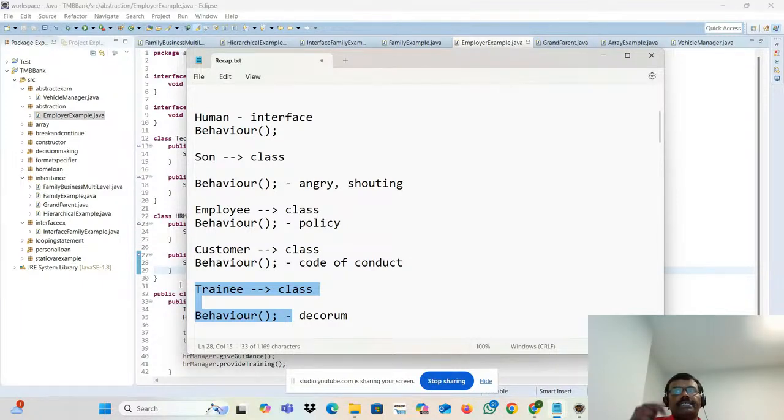This concept is achieved with the help of the interface. This concept they call abstraction. Every OOPS concept is interrelated. How, we'll talk about tomorrow in a detailed manner.